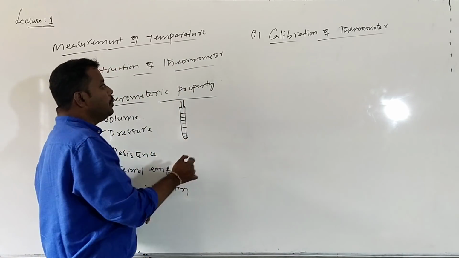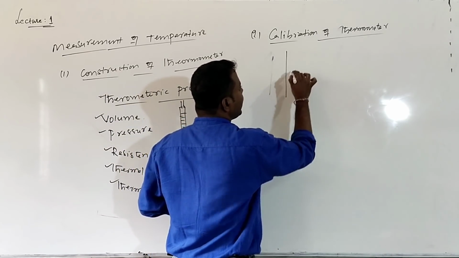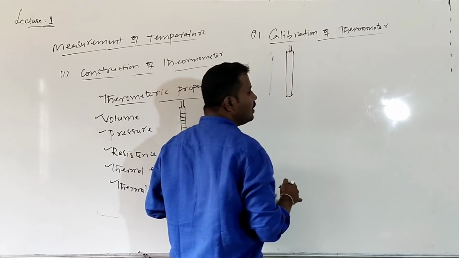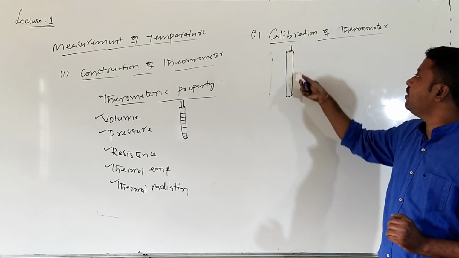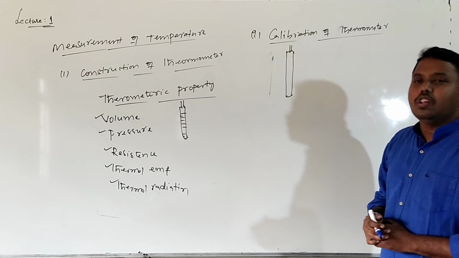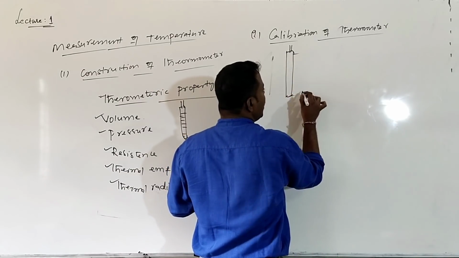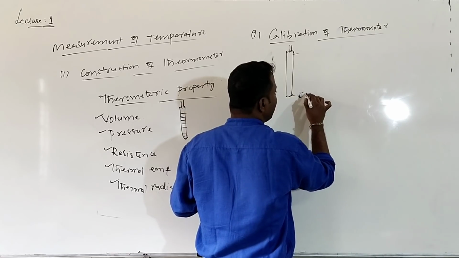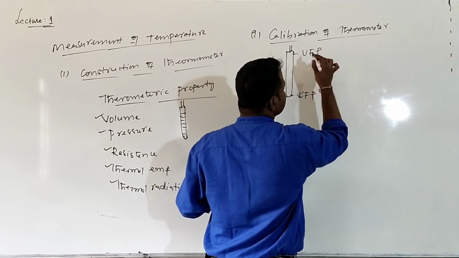In a mercury thermometer, mercury is filled in a glass tube, so to measure the temperature, a scale is needed on this thermometer. For this calibration, we need two points. One is called the lower fixed point, and the other is the upper fixed point.